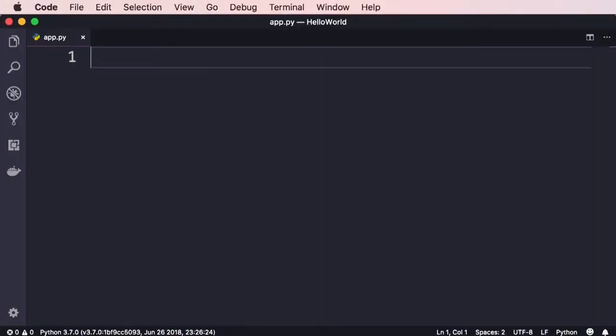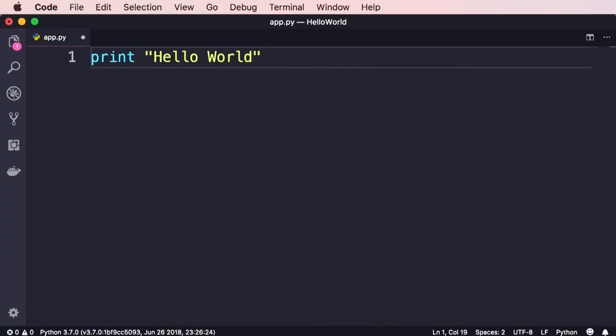In this lecture, I'm going to show you linting in action. So let's start by writing some invalid code like this. Print, space, with no parentheses, and then hello world. Earlier, I told you that print is a built-in function, and whenever you want to use or call a function, you should always use parentheses. Now, to be more precise, this is actually valid Python 2 code, but because we're using Python 3 here, this is invalid code from Python 3's point of view.